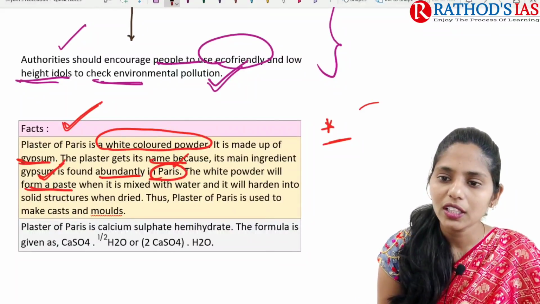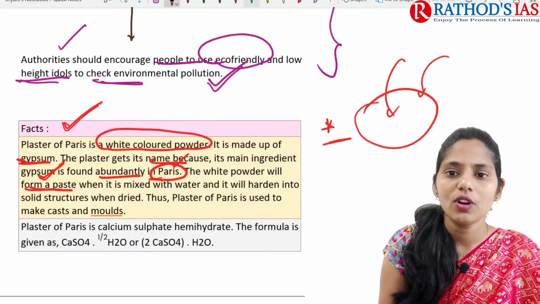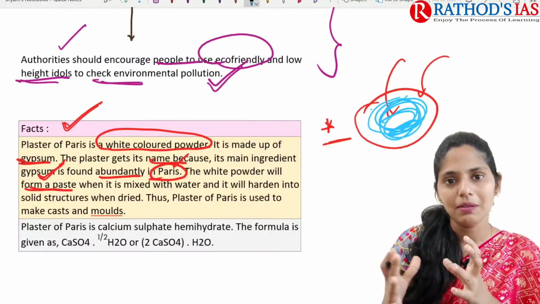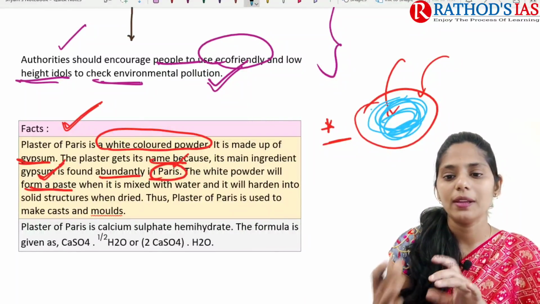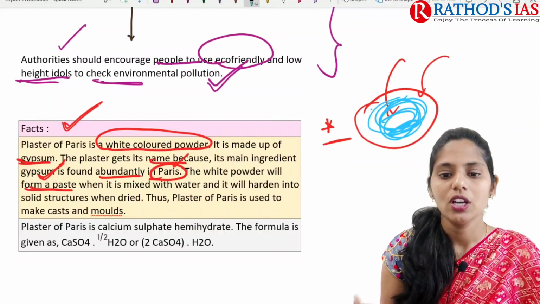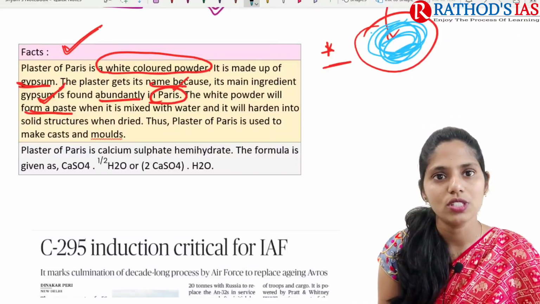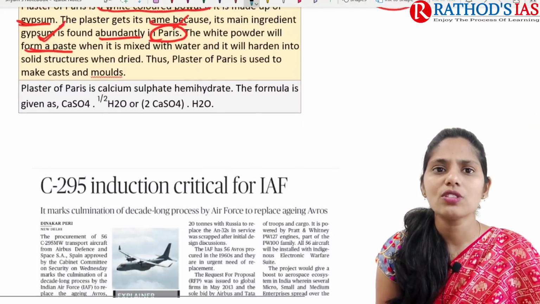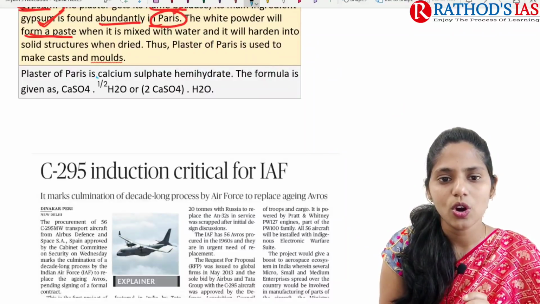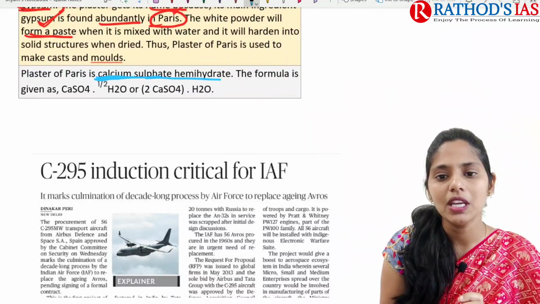Whenever we take this powder and add water, it becomes a paste. After that, it becomes very hard into a solid structure after drying of that mixture. So plaster of Paris is mainly used to make casts as well as molds. It is also called by another chemical name, calcium sulfate hemihydrate.